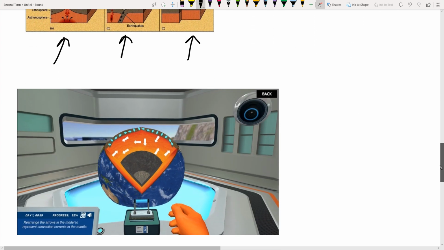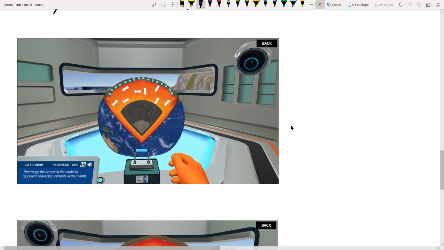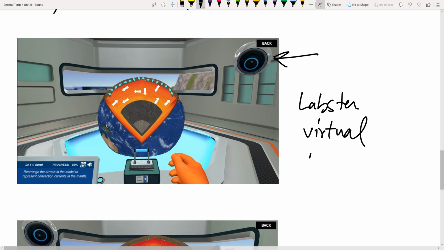So this is what I'm using as a simulator. This is a snapshot of the Labster virtual lab, right? It's a software that I use for simulating. I was just simulating this convection current and how these things are working. This is my robot, which talks a lot. And I was just progressing through what is going to happen if we see these convections, liquid magma going up, and liquid magma then moves around these tectonics and then comes back around after cooling up.